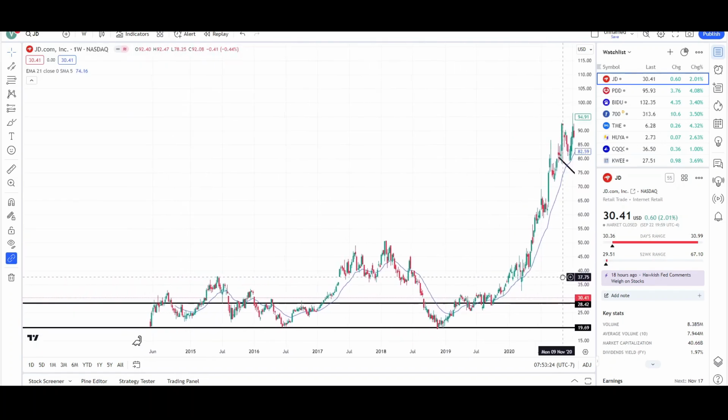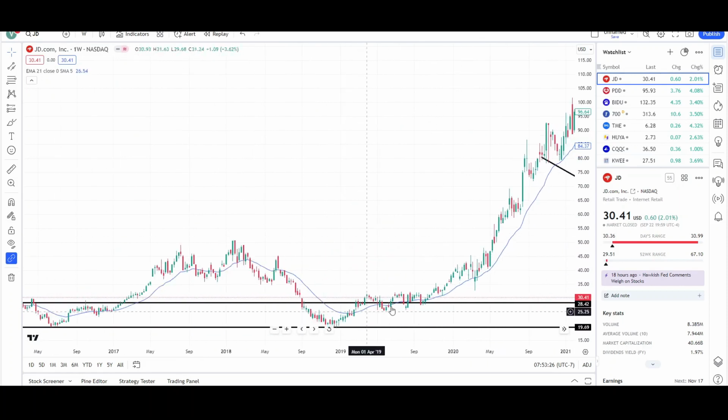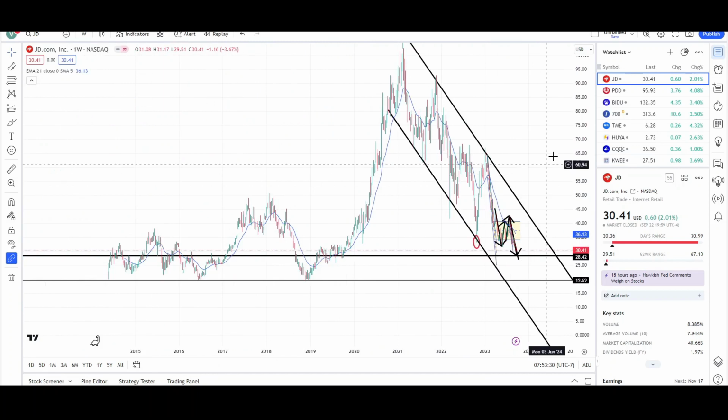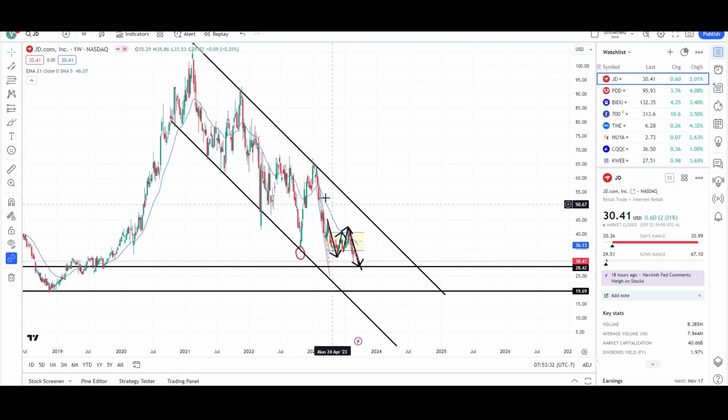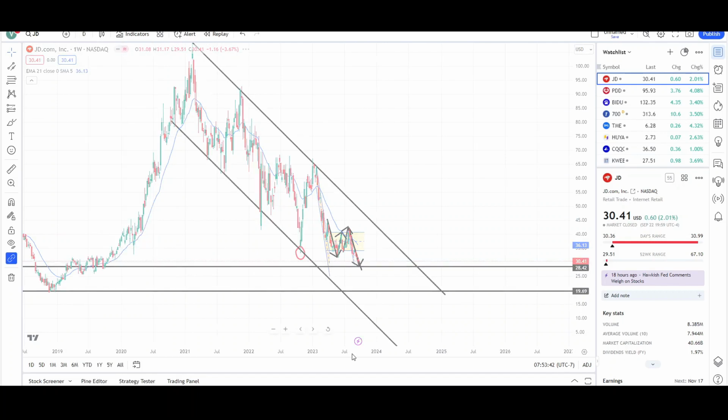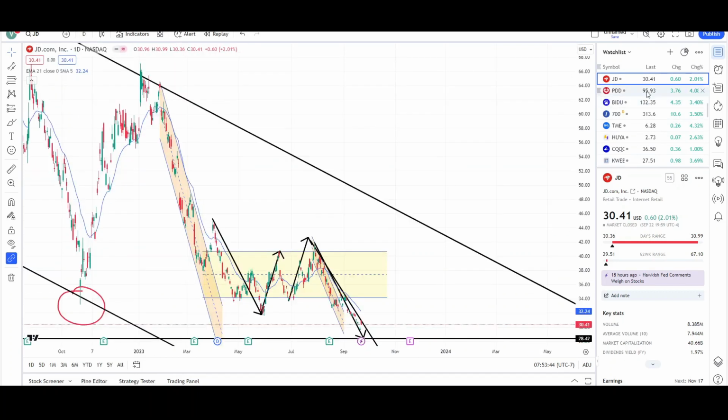You can see that if you just saw this chart, you can say this is very bullish, right? Now it's the opposite. Price has been dropping lower, below the EMA in this downward trend line or channel, and it's working its way lower. So look for that $20 level if price can't reverse anytime soon in the future. So that's how I'm looking at JD. Now let's take a look at Pinduoduo.